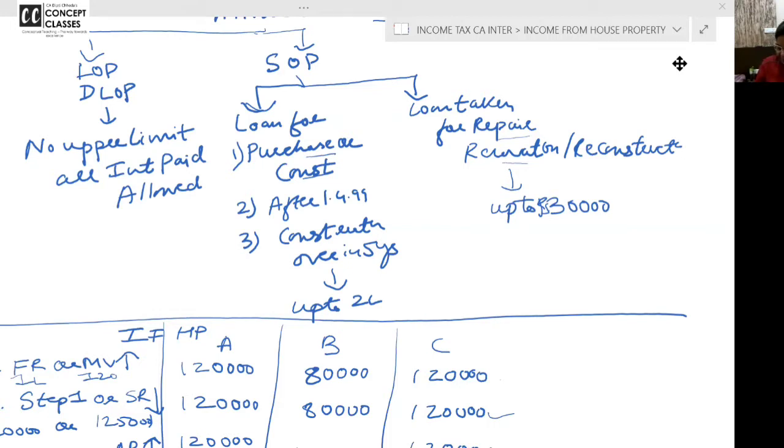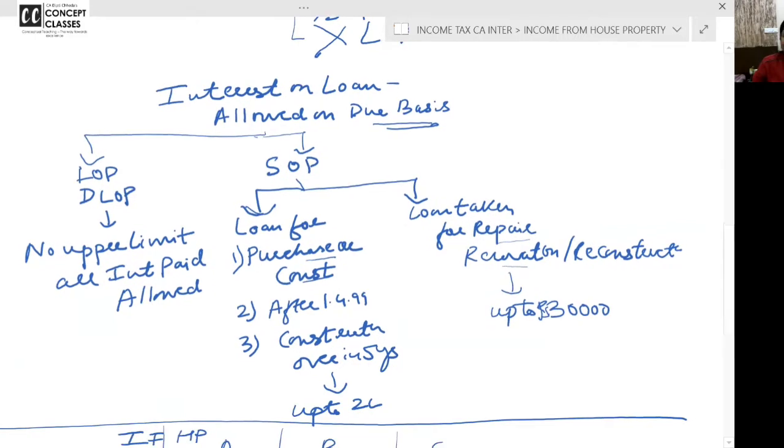If I keep on doing revision like this, I don't know how many classes I'll need. Okay, now let us say, can you take loan for your house property? I hope all of you have this flowchart in your notebook, and don't draw this flowchart in the final exam. This is a mind map for you to remember. Like you want to go from A to B destination, 2-3 days you will use Google.